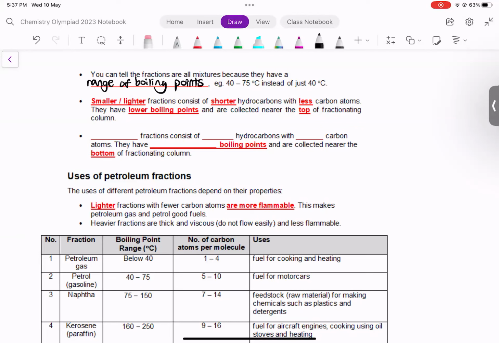Right? So we have seen that smaller fractions are shorter and have fewer carbon atoms. They have lower boiling points and they're collected nearer the top. On the other hand, larger, heavier fractions consist of longer hydrocarbons with more carbon atoms. They have higher boiling points and are collected nearer the bottom of the fractionating column. All right.